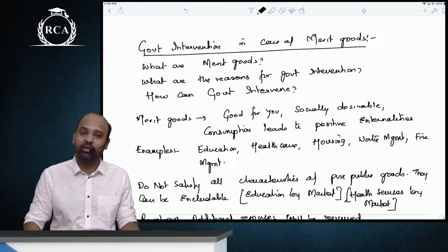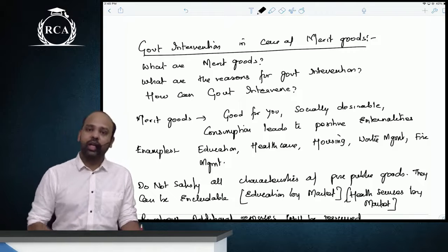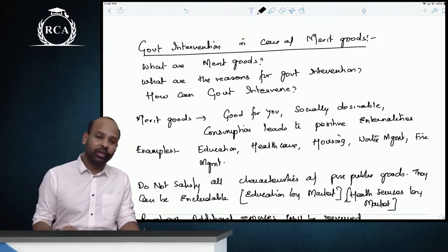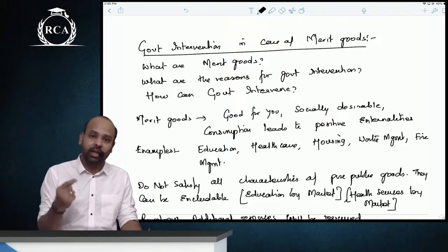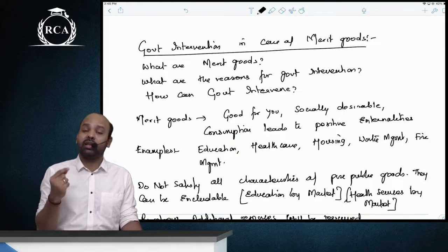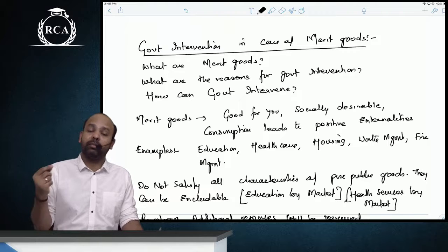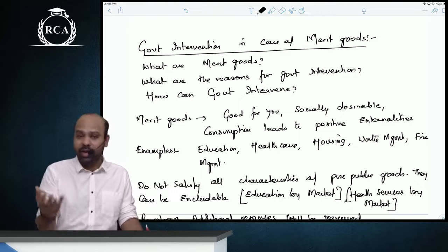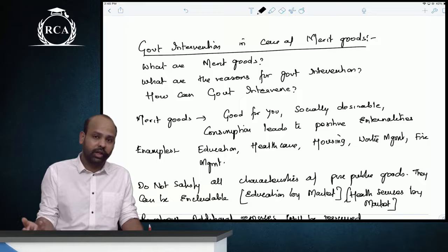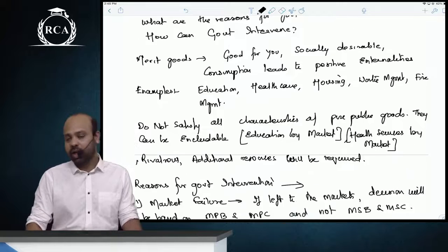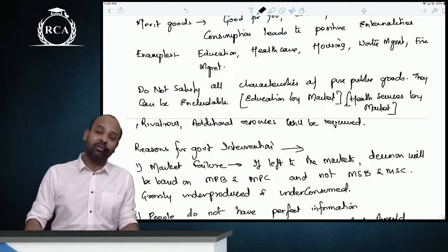The second reason is on the grounds of equity and fairness. Everyone is entitled to education and healthcare, and the government should provide them free. The third reason is that there is a lot of uncertainty as to the need for a particular merit good. Say you do not know when you will need healthcare services and you might not save for it, so the government should provide healthcare services. Plus, people might not have perfect information about merit goods.